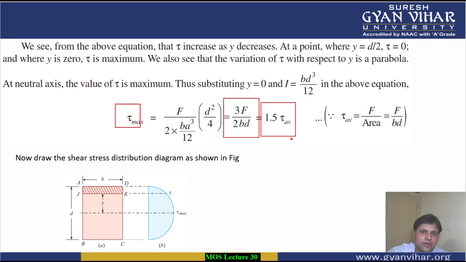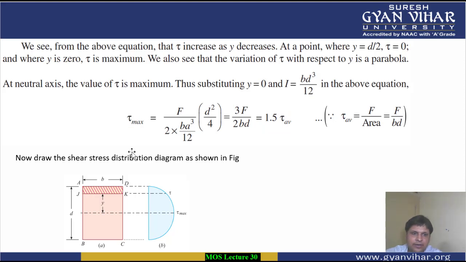If you have to calculate the average value of shear stress, it will be F upon bd, F upon b into d. So tau max can be written as 1.5 into tau average, or we can say tau max is equal to 3F upon 2bd. This expression is important. Now we will solve a numerical, students.